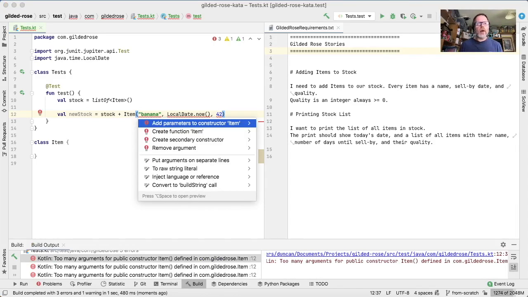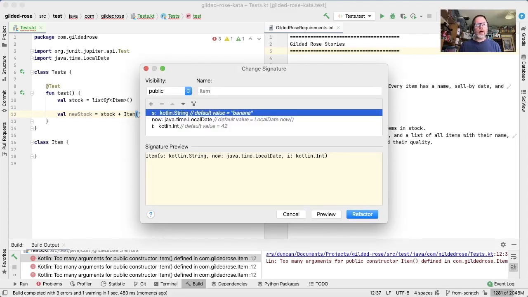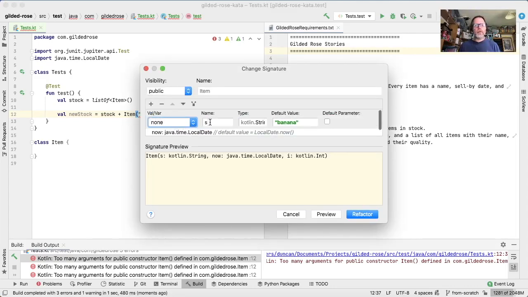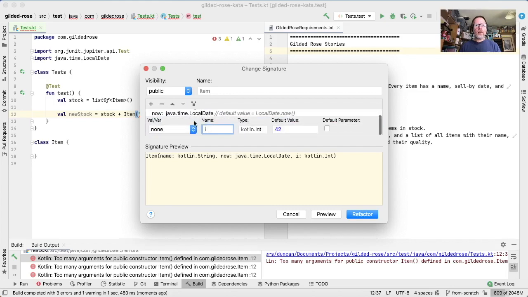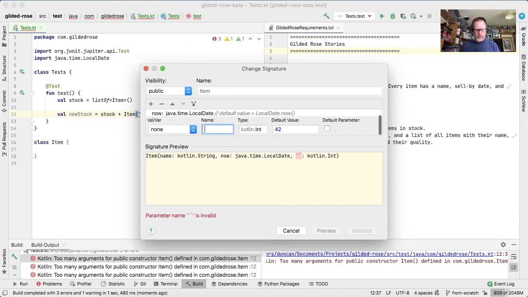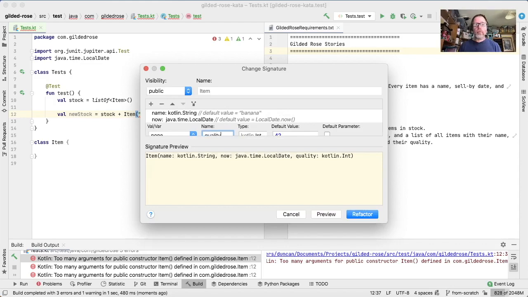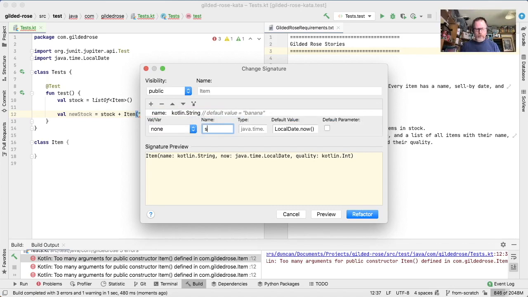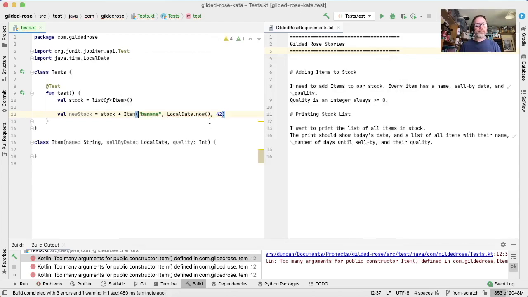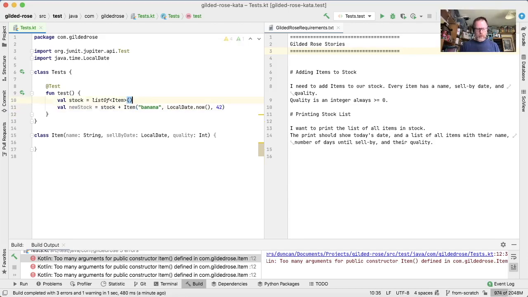So, IntelliJ is offering to add parameters to the constructor of Item. Thank you, and we can name them at this point. So, let's do the simplest thing that could work, which is that this parameter name is name. The last parameter name is quality, because I messed up the click, and this one is not now but sell by date. Refactor. Okay, that works.